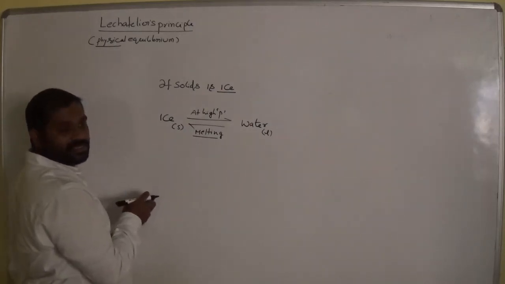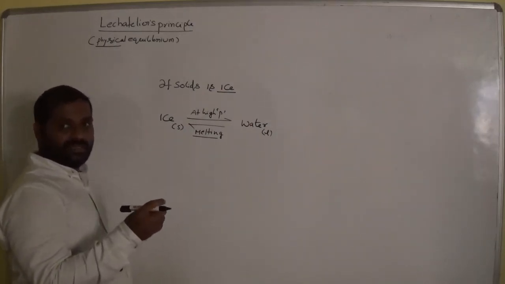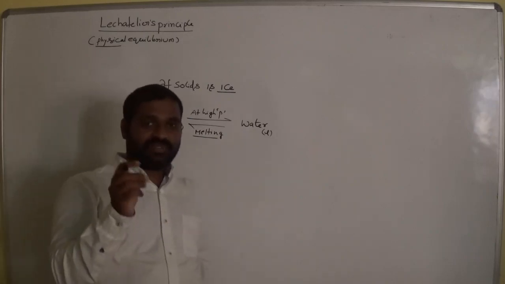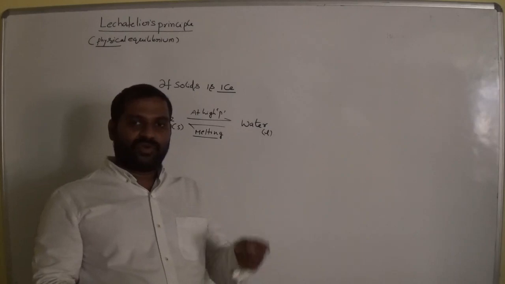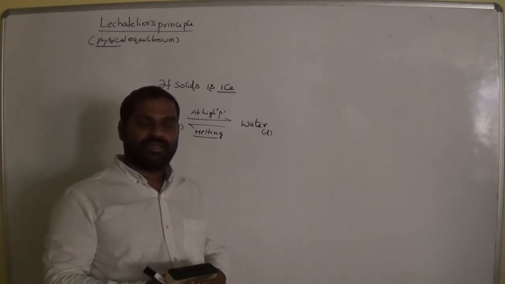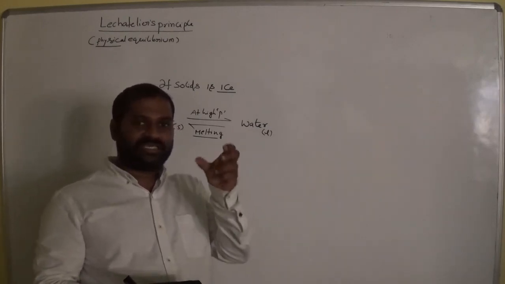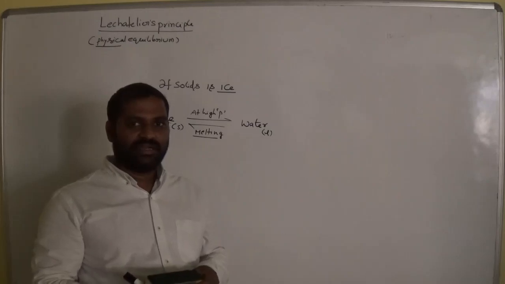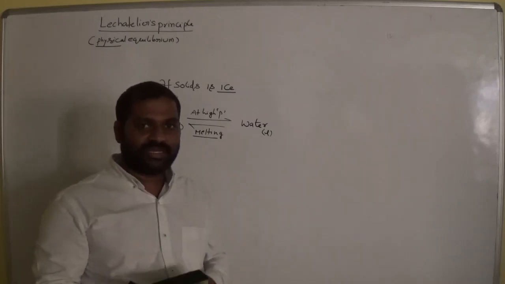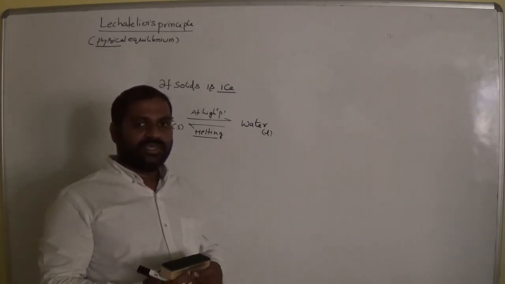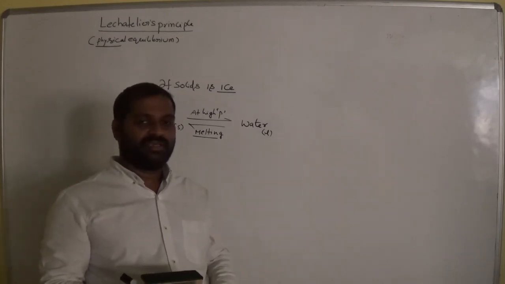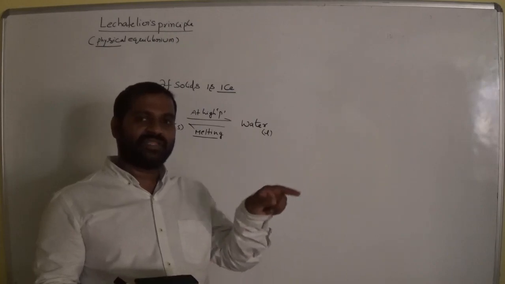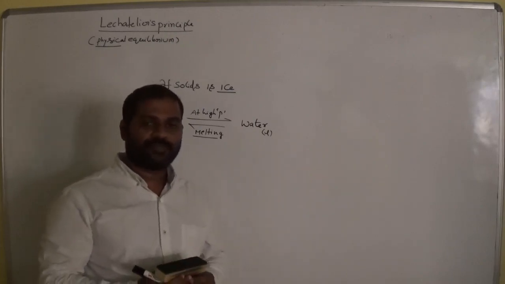Okay. So when we keep the ice in water, what happened? It floats or sinks? When we keep the ice cube in water, it floats on the surface of the liquid, am I right? If ice had high density, it would sink into the water actually. But ice always floats on the surface of water. What is the reason?